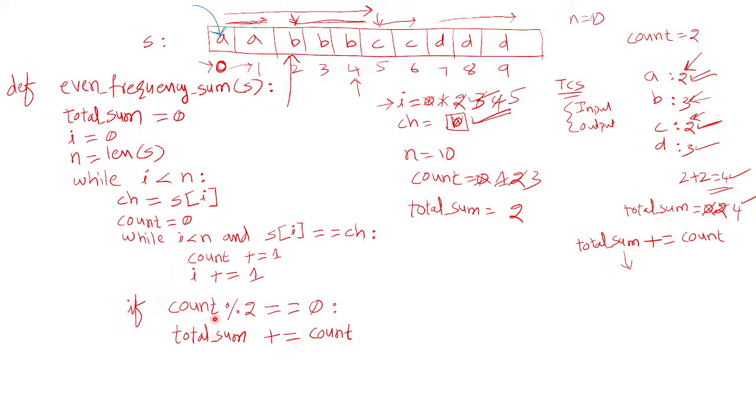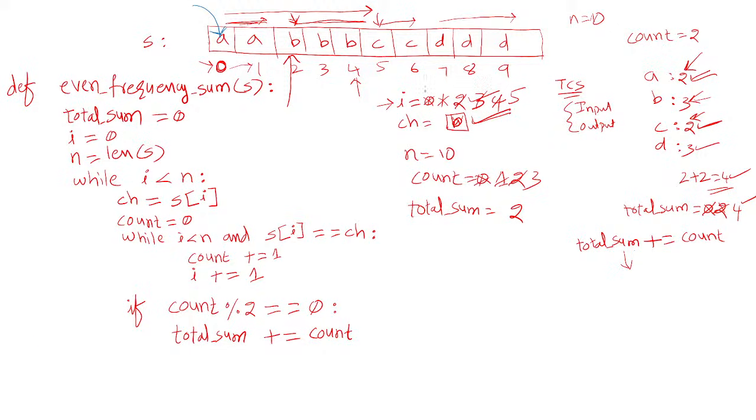Then it comes here and checks count mod 2 equal to 0. What is the count value? 3. 3 mod 2 is 0? No. That means b is occurring an odd number of times, so we don't count it. We just go up again and repeat the outer loop.